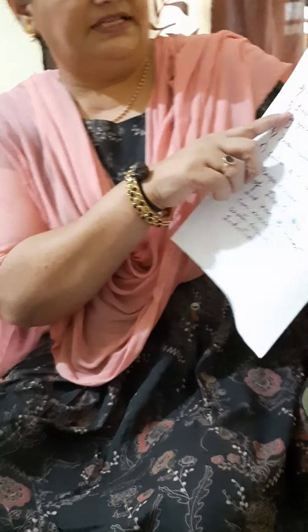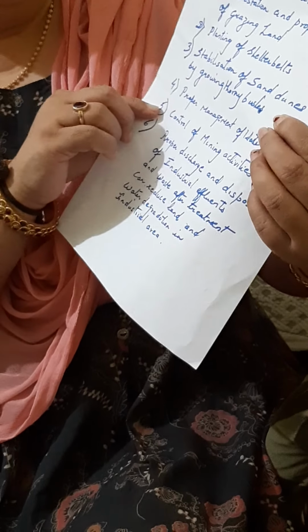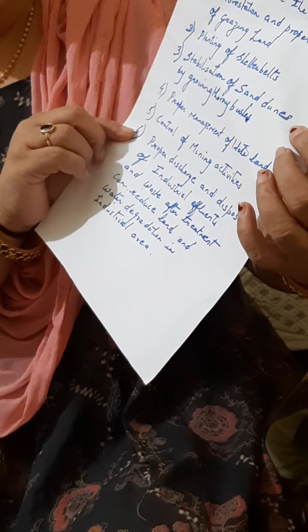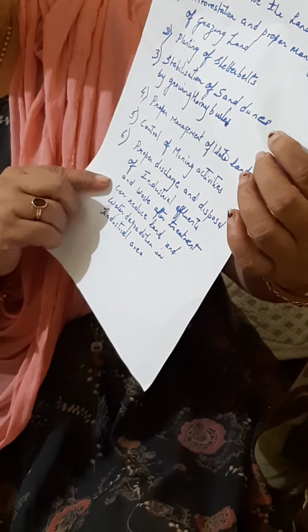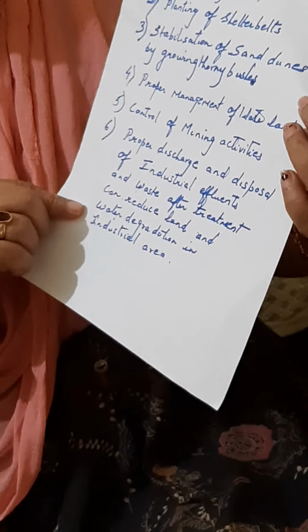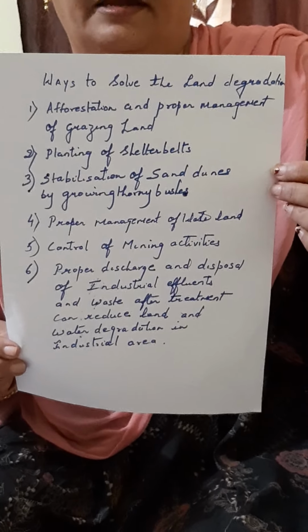Then what are the ways to reduce land degradation? So here afforestation and proper management of grazing land, planting of shelter belts, stabilization of sand dunes by planting thorny bushes, proper management of wasteland, control of mining activities, proper discharge and disposal of industrial effluents and wastes after treatment, can reduce land and water degradation in industrial areas. These are some of the ways to reduce land degradation.